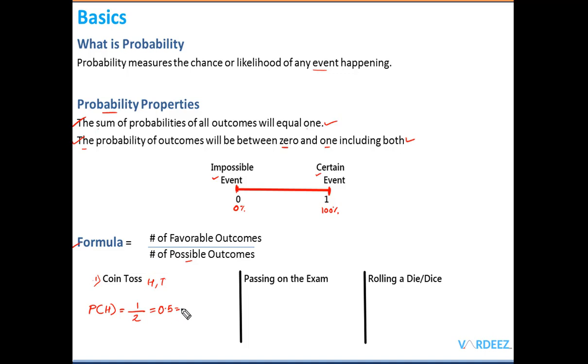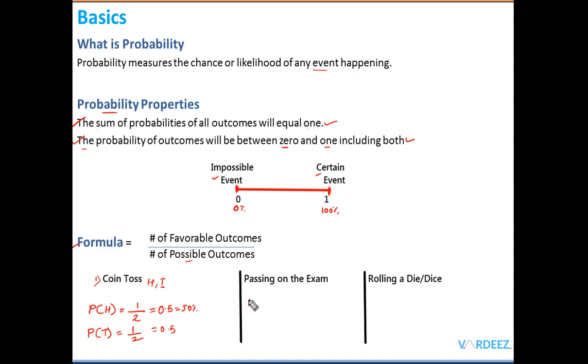So 0.5 is 50%. Now you can confirm that the answer that we got here is between 0 and 1, somewhere here 0.5, and in percentages it is 50%. Similarly, I can calculate the probability of getting tails. It is again only 2 possible outcomes, right? The number of possible outcomes in the denominator, and only one way I can get tails, so I've written 1, and again it's 0.5, same 50%.